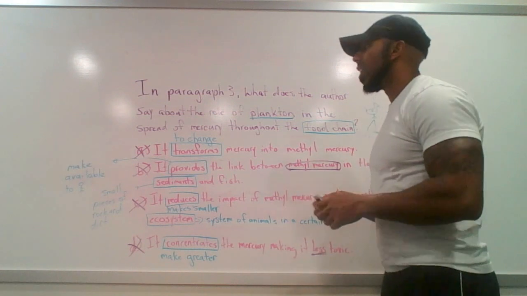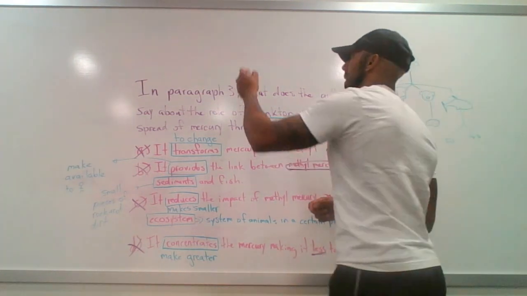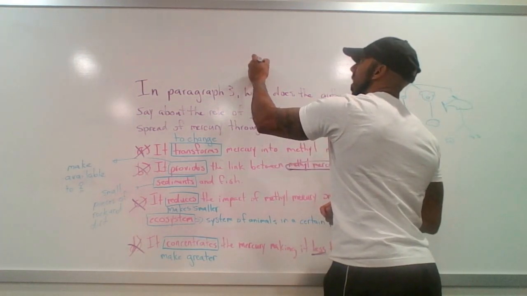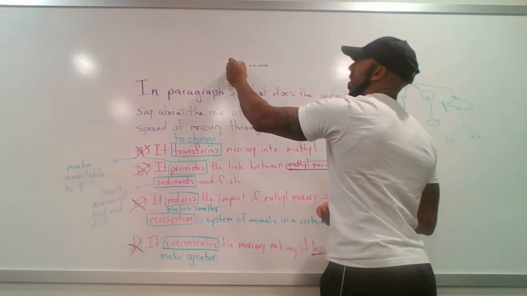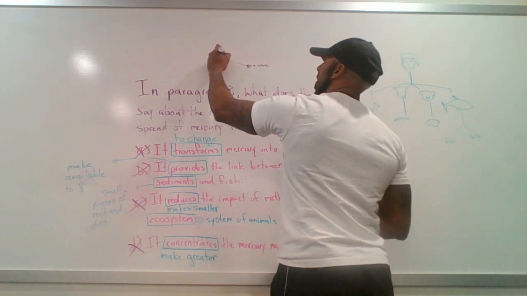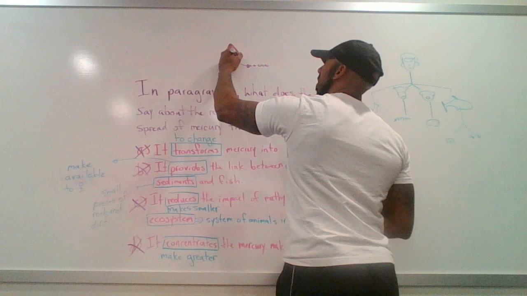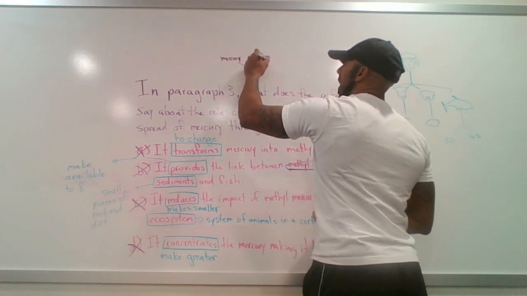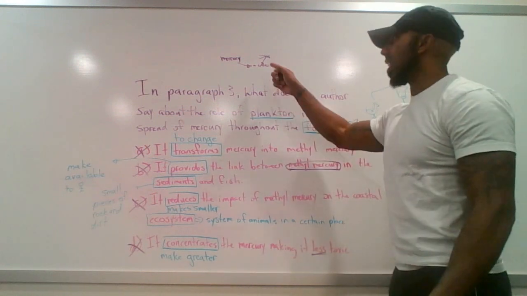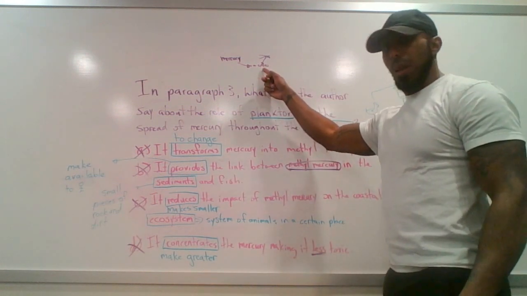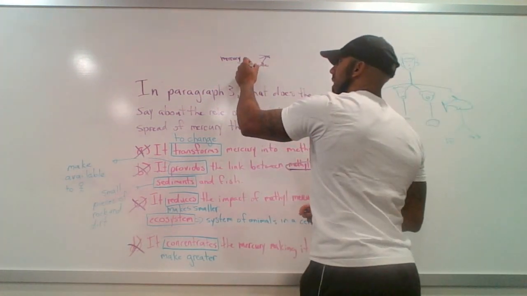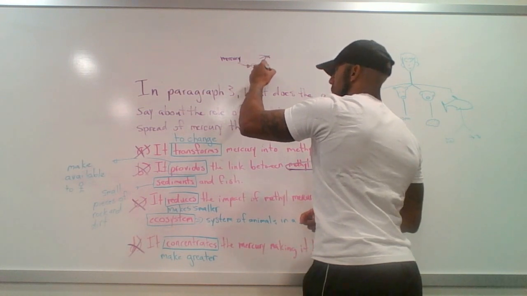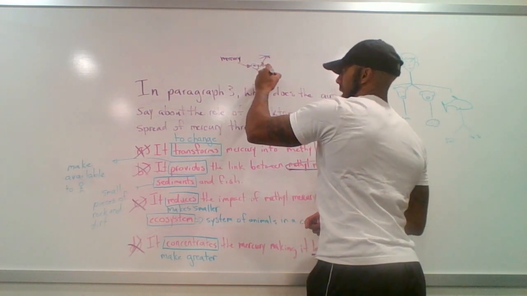So we have the sediments on the bottom, the bacteria and the sediment on the bottom. The mercury is already in here. Okay. Then we have the small plankton come and they eat the things inside this. Okay. Now, in this small cross section, we can see this is bacteria.